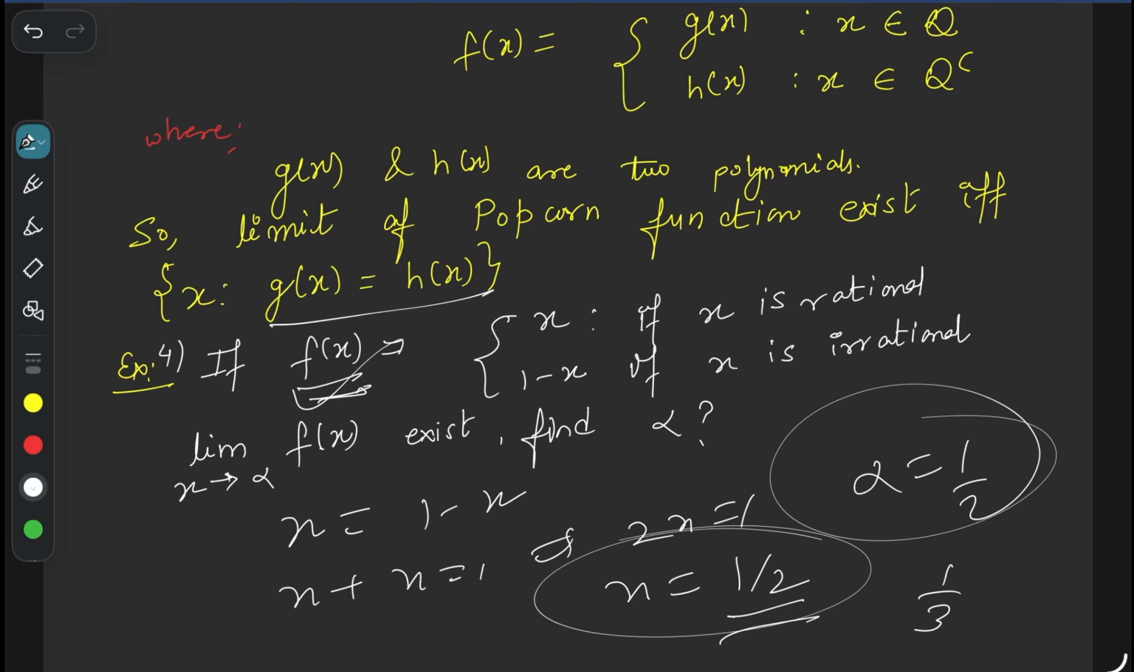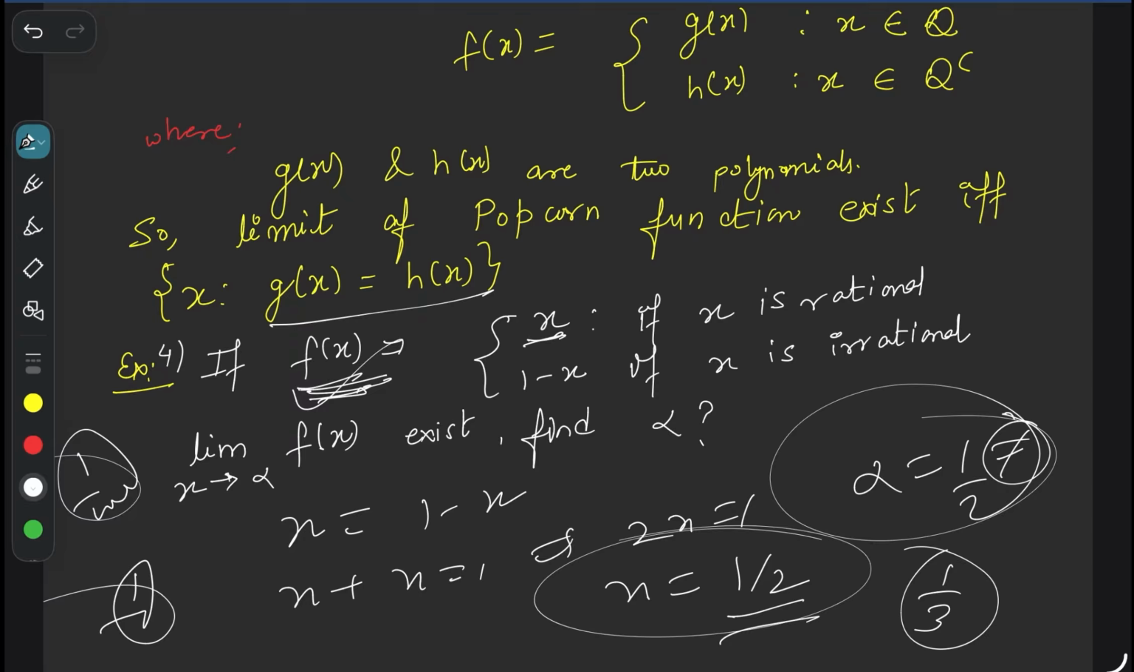If we check at 1 by 3, the limit does not exist; at 1 by 4, the limit does not exist; at 1 by 100, the limit does not exist. Which means at any number not equal to 1 by 2, whenever you check, the limit of this function does not exist. This is a very interesting function. This function's limit exists only when both functions are equal. Got it? Here the example is x equal to 1 by 2.